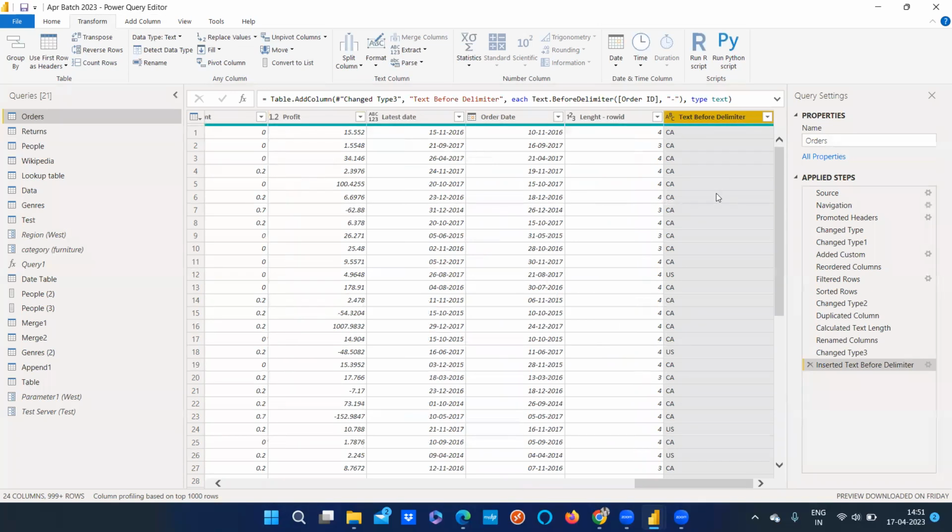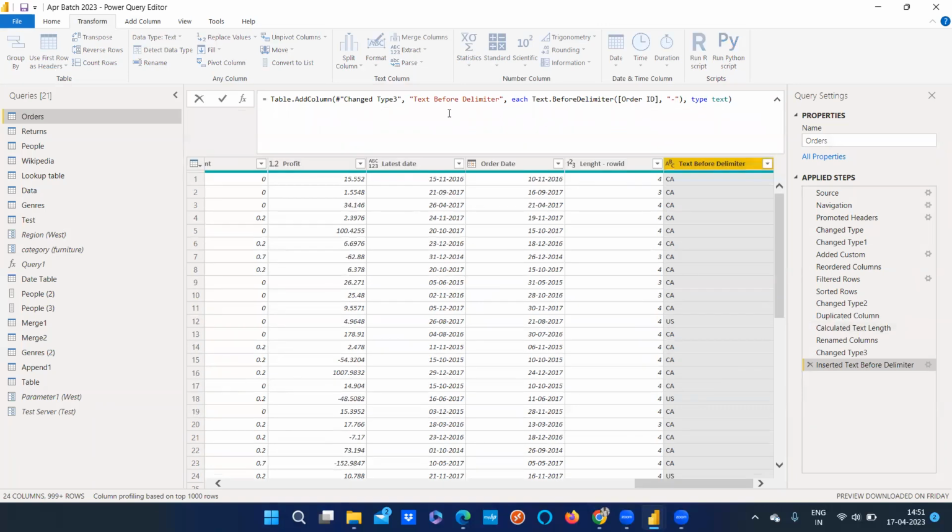But what you have done, you have just selected one particular column, and out of that, you were just telling it to add a specific column before the delimiter. That's how this column got added, and you are able to see the values based on that. And as I was referring earlier, whenever you are making any changes to the query, try to understand the M code that is being generated. By that, you will be able to get the values as such.